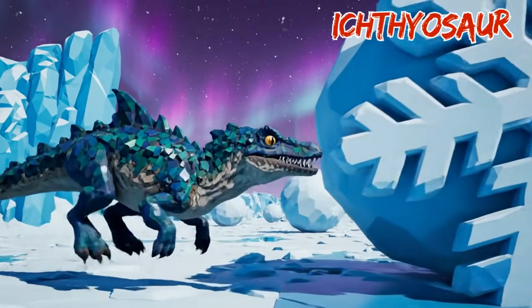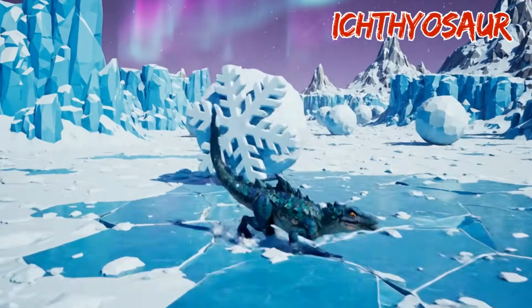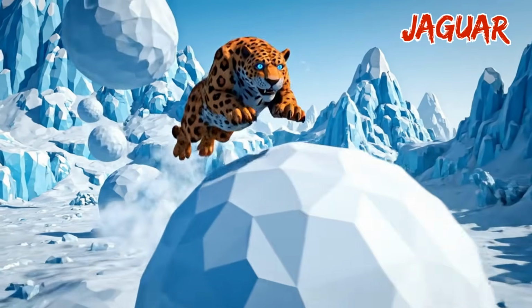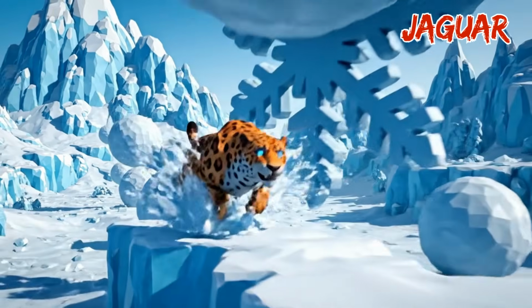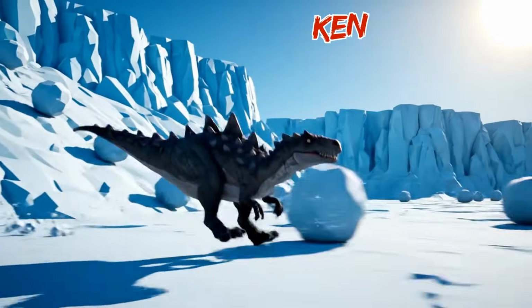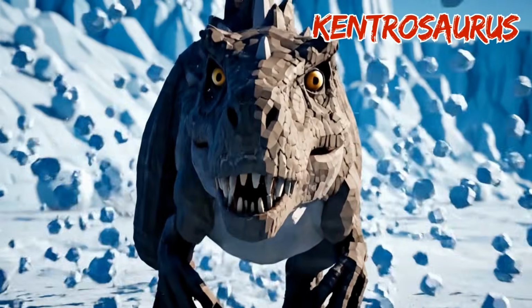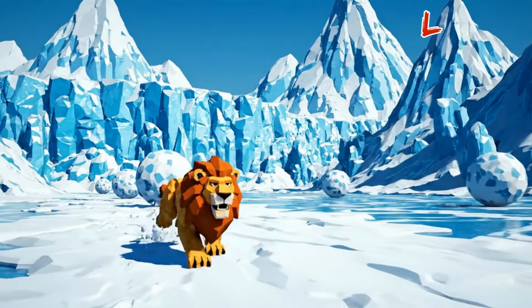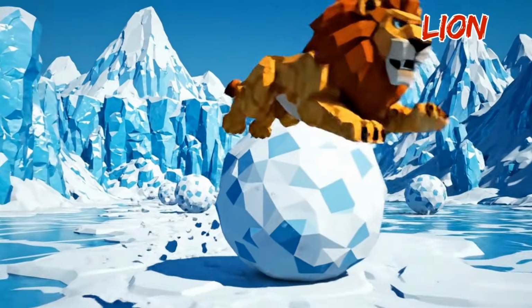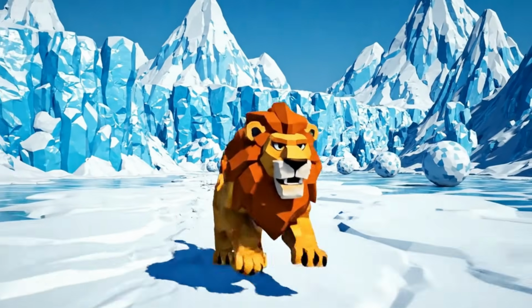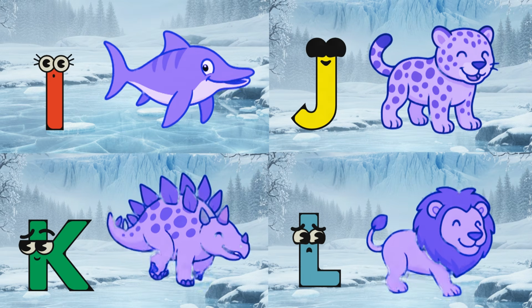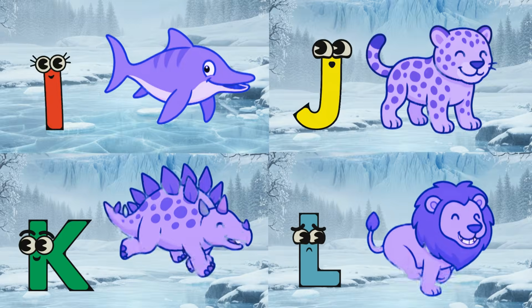I is for ichthyosaur, I, ichthyosaur, splash, splash, splash. J is for jaguar, J, jaguar, snarl, snarl, snarl. K is for kentrosaurus, stomp, stomp, stomp, stomp. L is for lion, L, lion, roar, roar, roar. I, J, K, L, prehistoric safari animals.